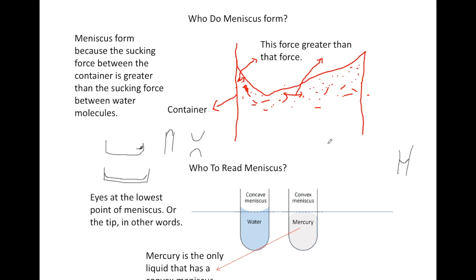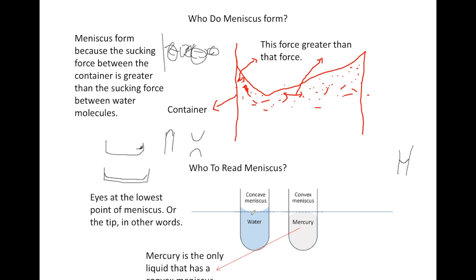They follow basically the same principle, which is that the attraction force between the molecules, in the water or any liquid, and the edge of the container is greater than the attraction force between the molecules. As I said, there are attraction forces between these molecules, and there are also attraction forces between this molecule and the side of the container. So this force right here is greater than this force, causing the meniscus to form.